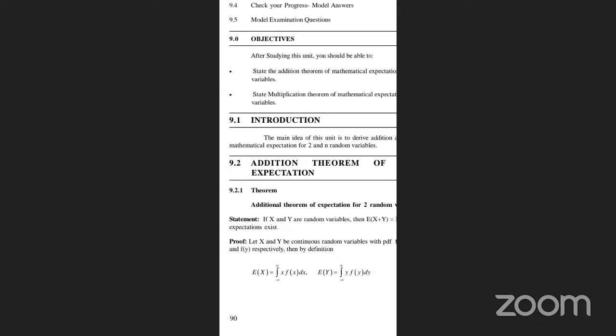So we can take here, if X and Y are continuous random variables with joint PDF f(x,y) and marginal PDFs f(x) and f(y) respectively, then E(X) is the integral from minus infinity to infinity of x f(x) dx, and E(Y) is the integral from minus infinity to infinity of y f(y) dy. See here, E(X+Y) is the double integral from minus infinity to infinity of (x+y) f(x,y) dx dy.